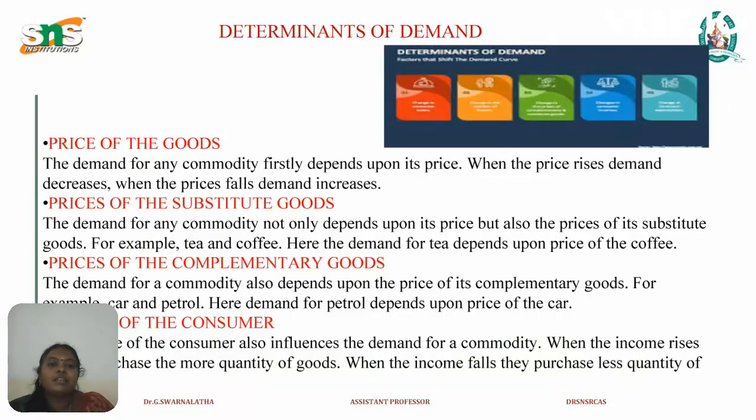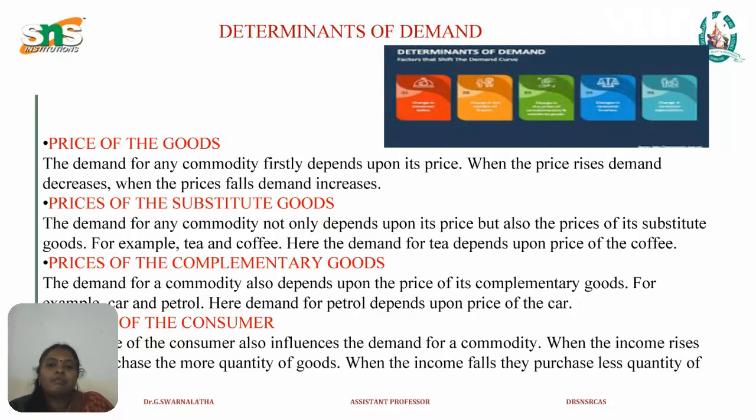Next, we can see the determinants of demand. The first determinant is price of the goods. The demand for any commodity first depends upon its price. When the price rises, demand decreases. When the price falls, demand increases.